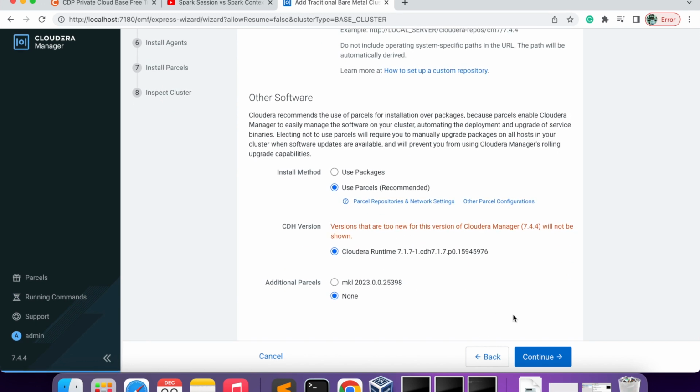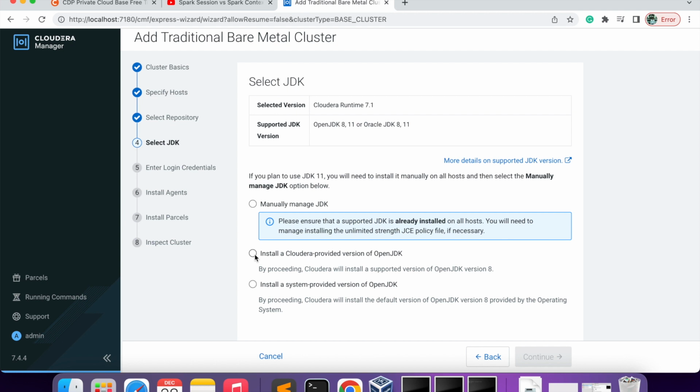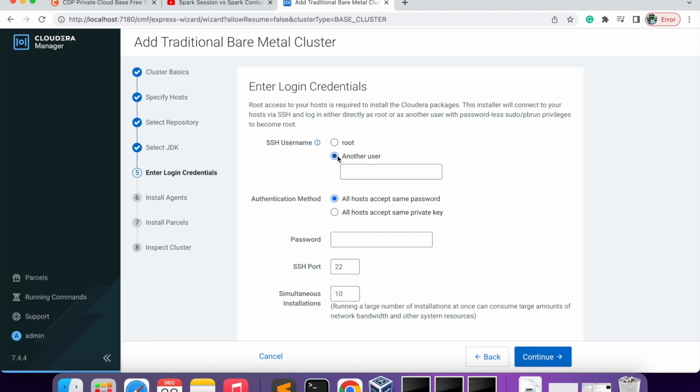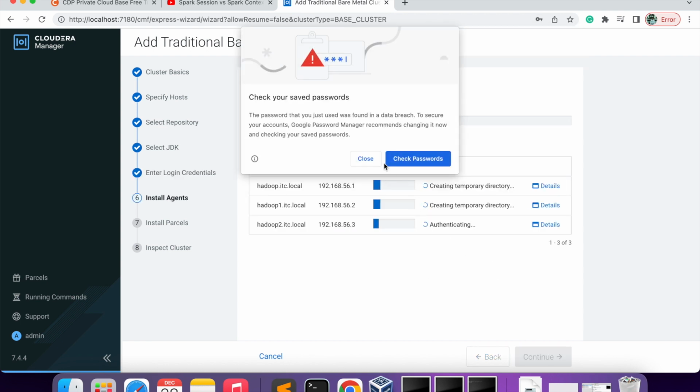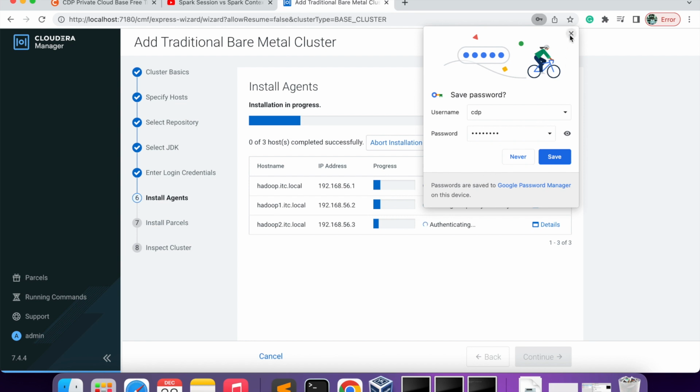Parcel is the recommended way, so use the parcel itself. Click on install a Cloudera-provided OpenJDK version, because I have not installed JDK on the machine, so we'll ask Cloudera to install it, and it will be installed automatically. Now here we use another user, and you use the user CDP. The password I have given, so you have to use the same user and password on all three hosts and just click continue. This will take some time.